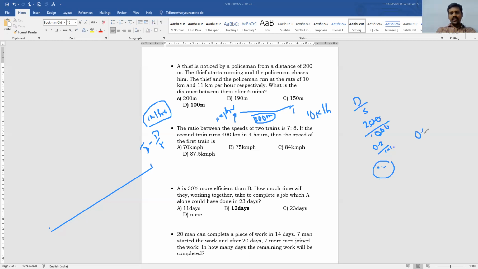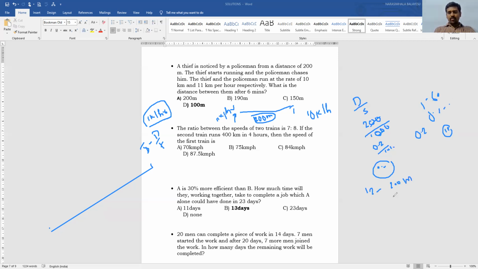Then we have to convert into minutes. 1 hour is equal to 60 minutes, so 0.2 hours is equal to 12 minutes. So he needs 12 minutes to cross these 200 meters.